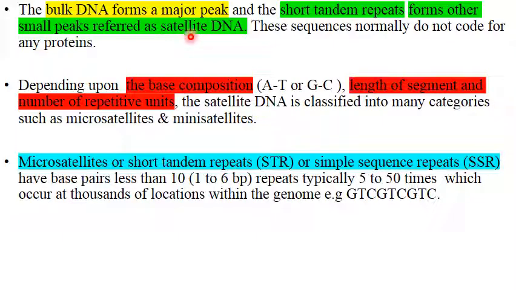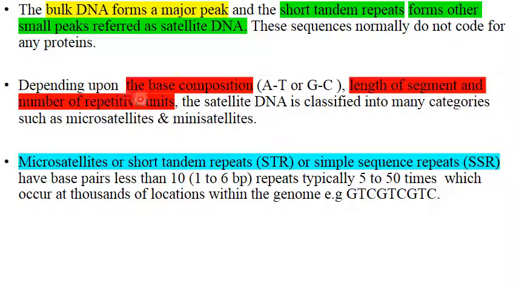So here also, since the small peaks are near the major peak of the bulk genome, they are referred to as satellite DNA. And these repetitive sequences, the satellite DNA, are non-coding DNA, that means they do not code for any RNA or proteins.